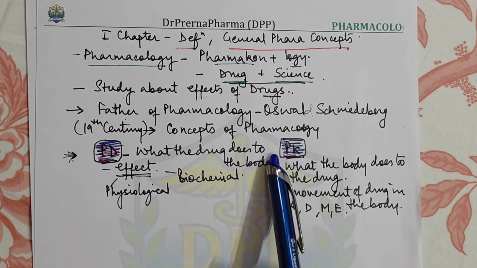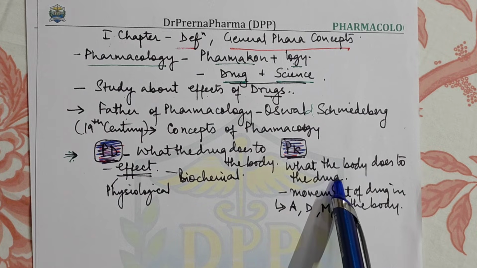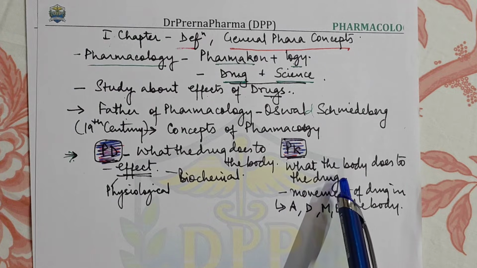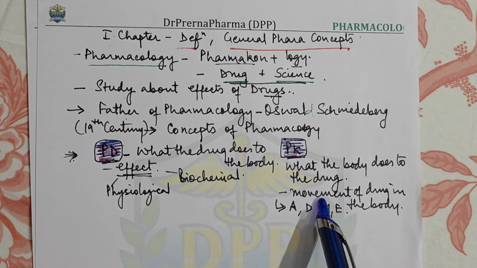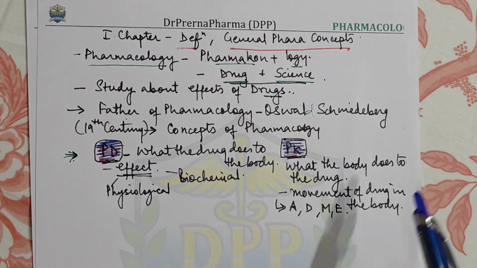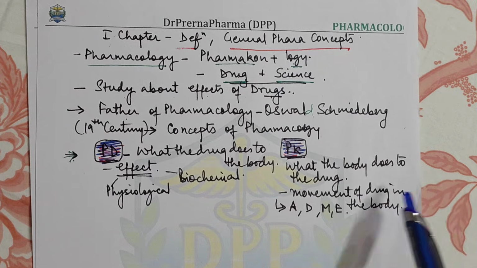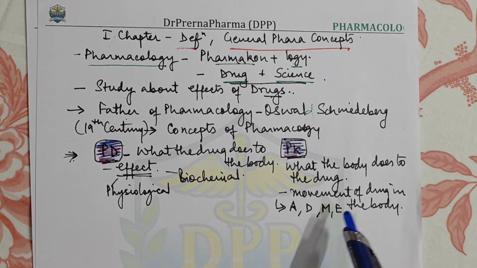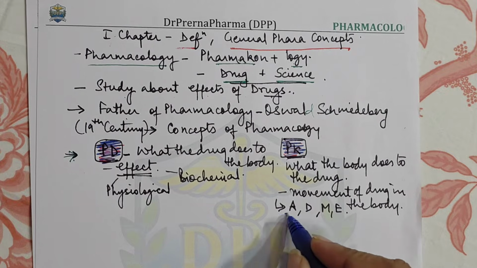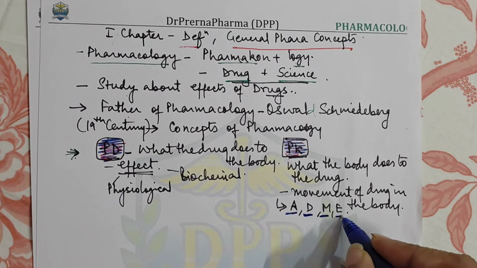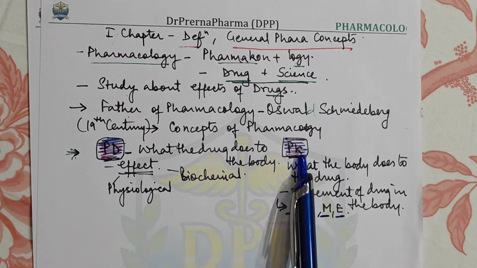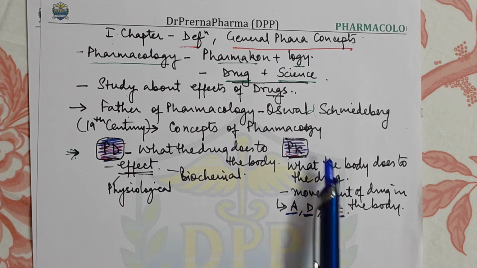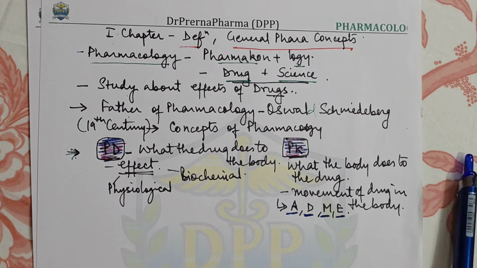While what is pharmacokinetics? What the body does to the drug. That means when the drug is ingested or it goes into the circulation, then what is the body doing on the drug? What are the effects that are being produced on the drug? So those things are absorption, distribution, metabolism and excretion. So we'll be taking these two concepts in detail once we complete the general pharmacology.